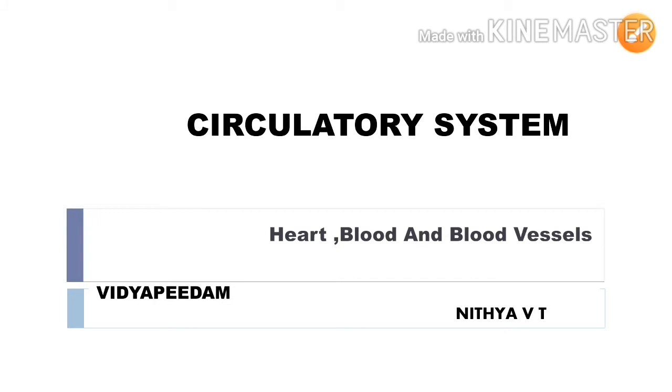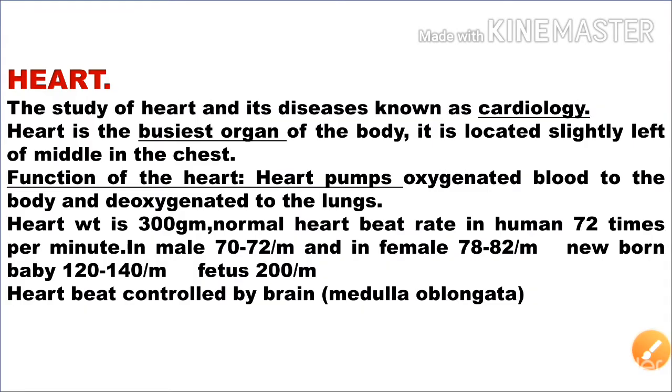This is Nitya, and today we are going to discuss the circulatory system. The circulatory system consists of the heart, blood, and blood vessels. We know that the circulatory system is one of the most important processes in our body, and the heart is the busiest organ of our body because the human heart functions throughout a person's lifespan. The first one is the heart, and the study of the heart and its diseases is known as cardiology.